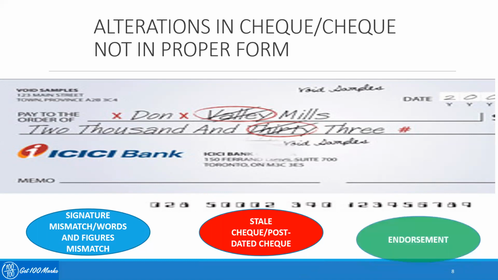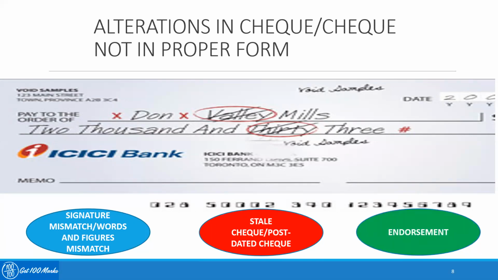And last case is the case of endorsement. If the endorsement is irregular or not sufficient as per the bank's norms, then the banker can always refuse to make payment on the particular check. So these are the various grounds on which a banker can always dishonor a customer's check for a rightful reason.